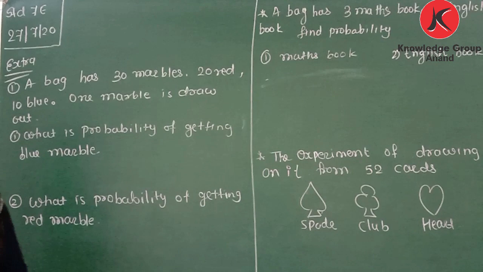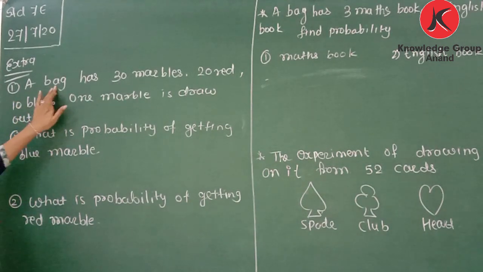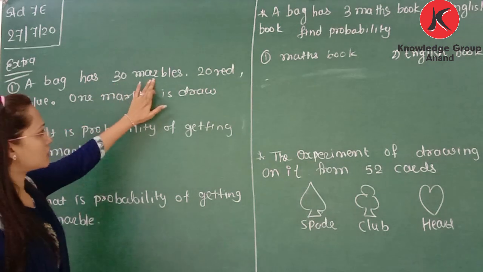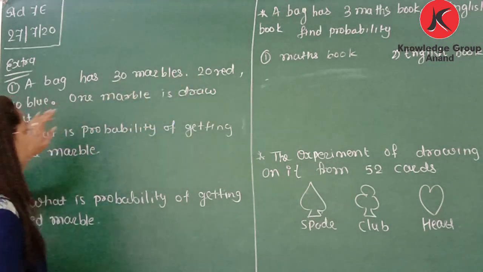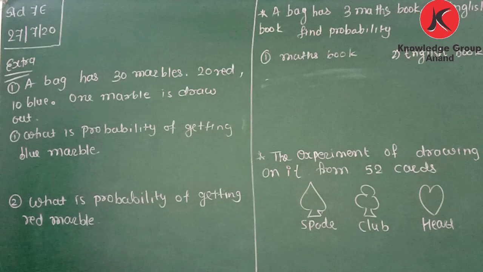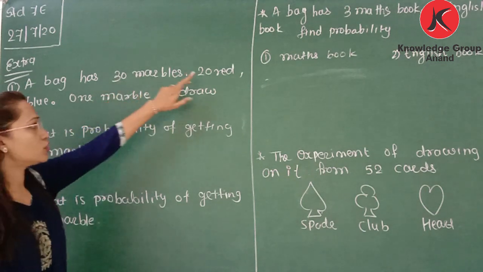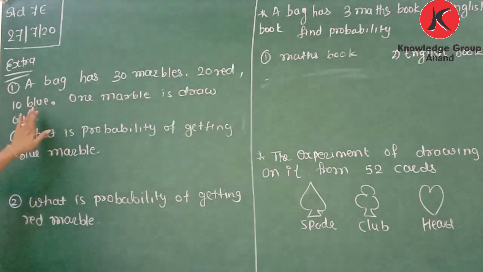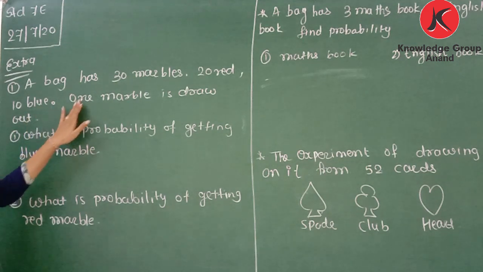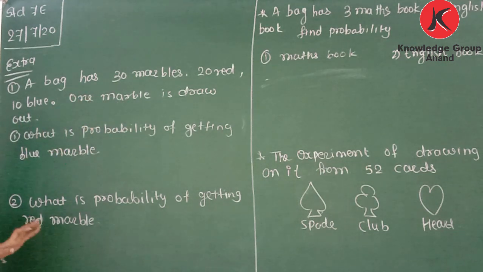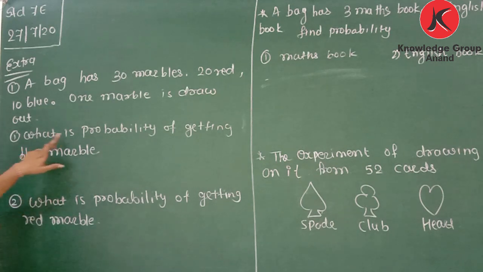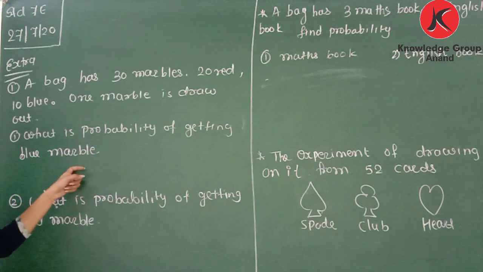Now let's take some extra examples of probability. A bag has 30 marbles. Of the 30 marbles, 20 marbles are red and 10 marbles are blue. One marble is drawn out. Okay, we are picking up one marble from the bag. What is the probability of getting a blue marble?